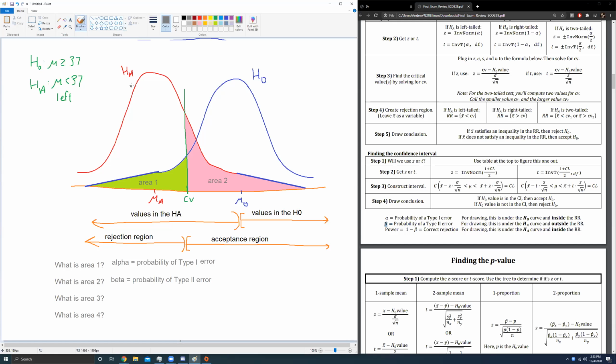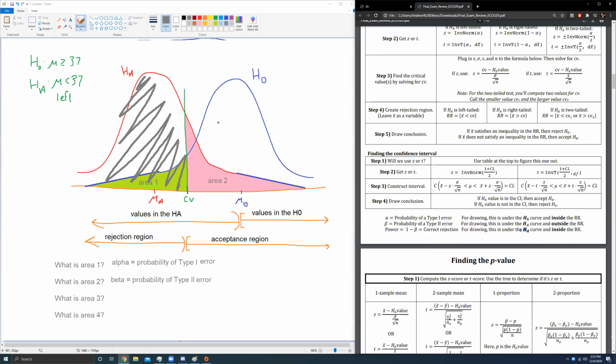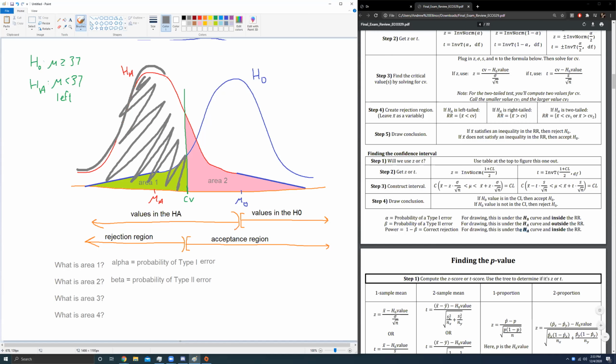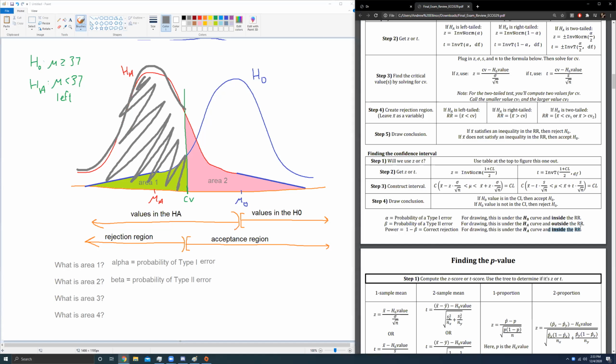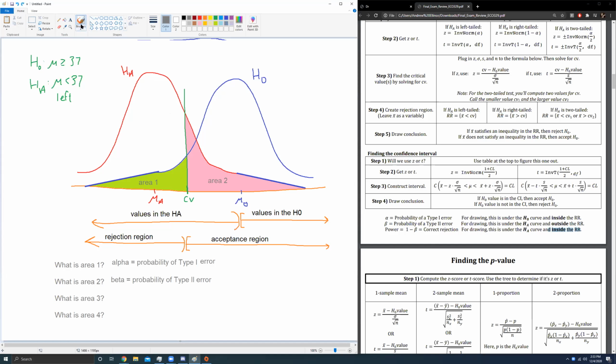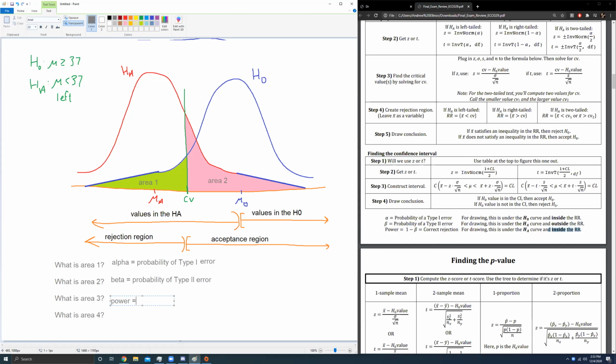What is area 3? Area 3 is all of this. What would this be according to my drawing? Well, this is underneath my HA curve. Notice it's underneath the red curve. And it's inside the rejection region because, again, the rejection region is pointing this way. That is power according to my cheat sheet. So we call that power. You can also say correct rejection. What about area 4?